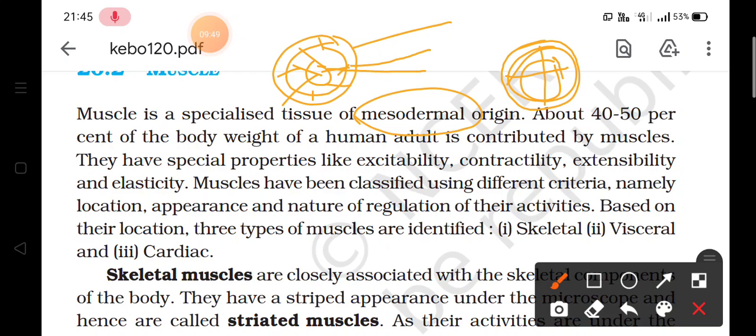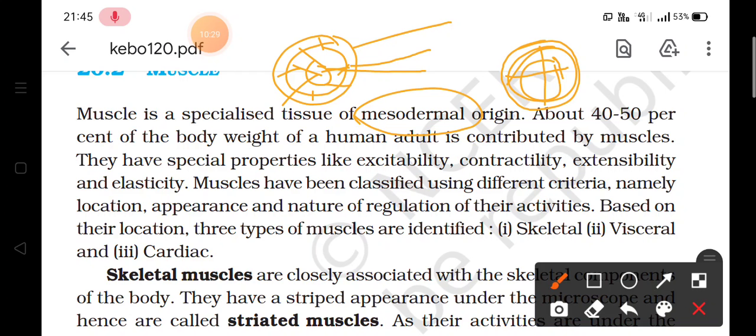Now, if we talk about the contribution of these muscles in body weight, so 40 to 50% of the body weight of human adult is contributed by muscles. And if we talk about the properties, they show excitability, means the muscles get excited, then they get contracted. Extensibility means extension or increase in the length, and elasticity means they can come to their original position when the force applied is removed. So these are the special characteristics which are shown by muscular tissue or the muscles.